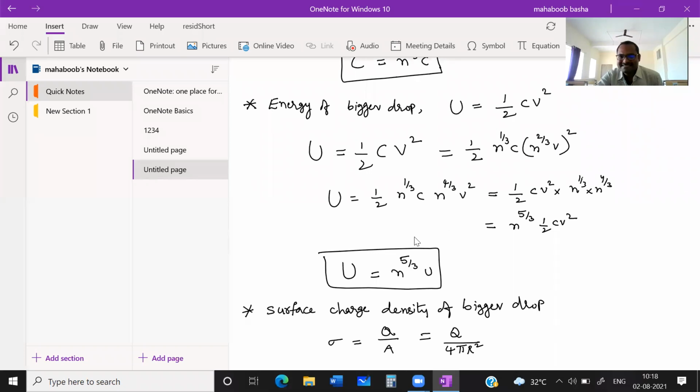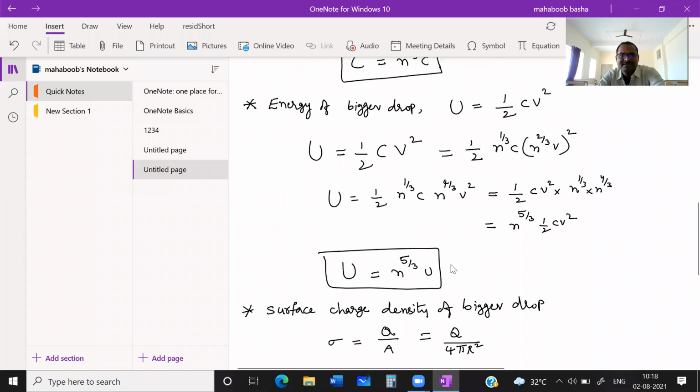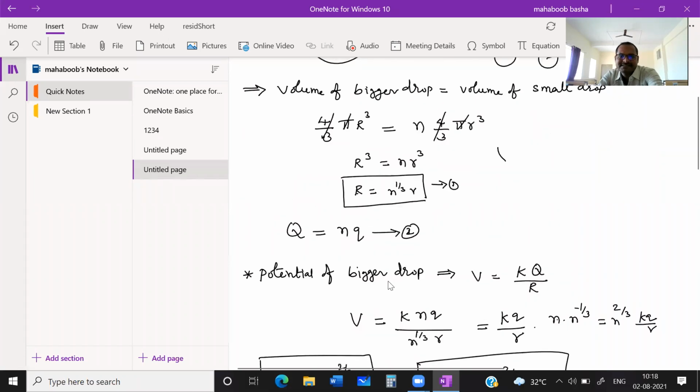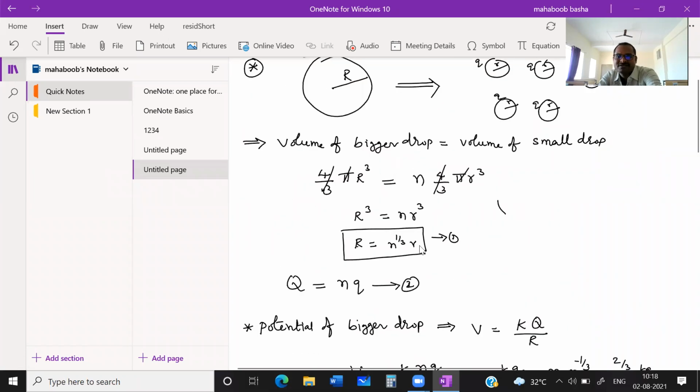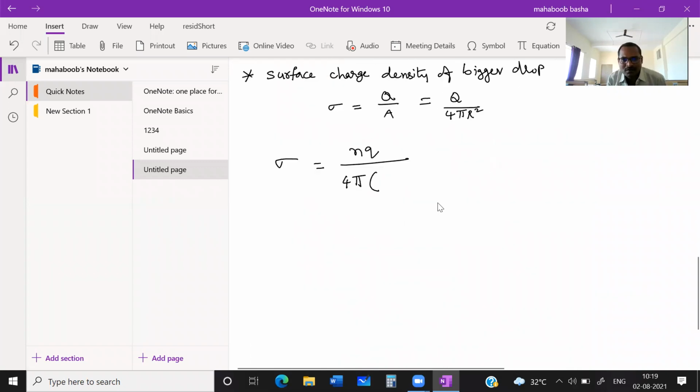Clear, students? Now sigma is equal to Q, which can be written as n times small q, divided by 4 pi. Capital R can be written, from equation 1, as n^(1/3) times small r, whole square.